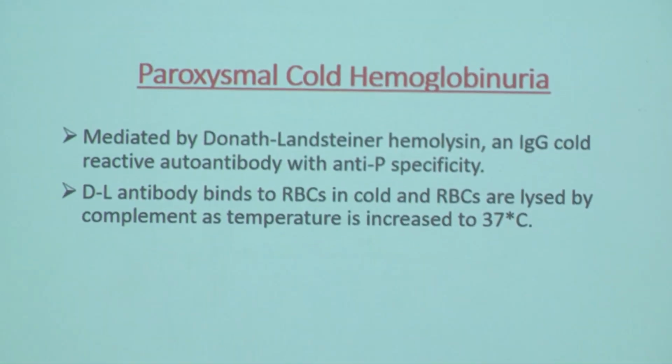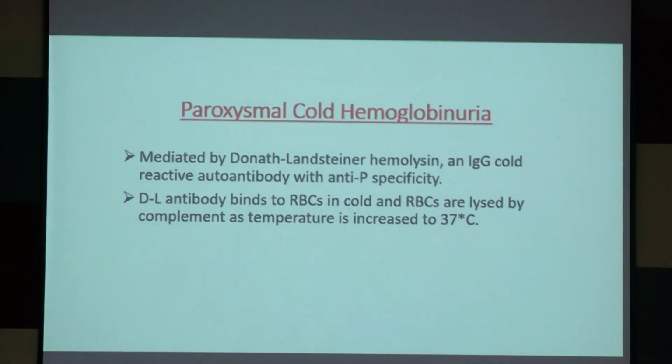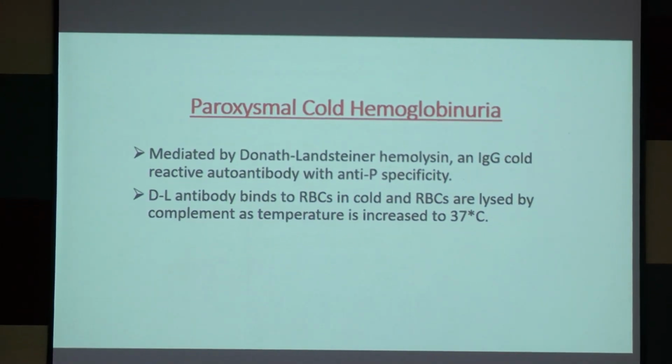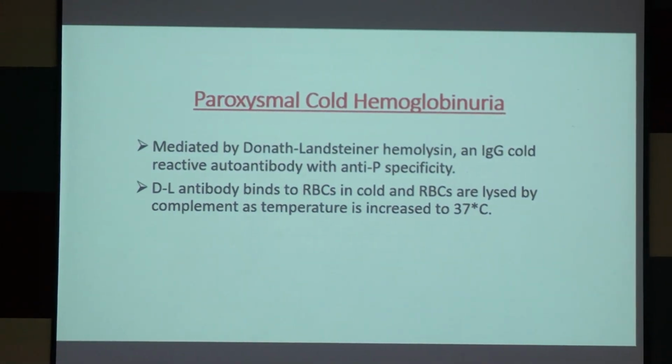Now paroxysmal cold hemoglobinuria. It is mainly just like the cold antibody hemolysis, but there is some difference. Here the antibody is of IgG type, like warm antibody hemolysis. It is mediated by Donath-Landsteiner hemolysin, that is the IgG cold reactive autoantibody with anti-P specificity.